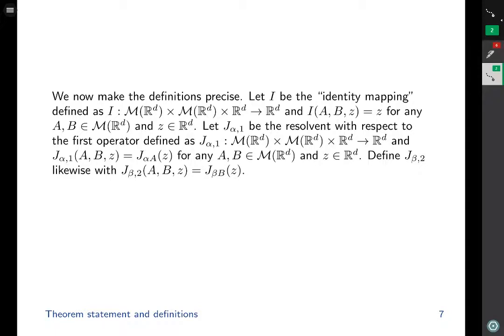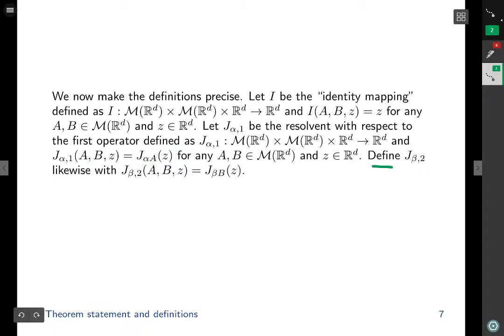So first we'll write I to be the identity mapping, but it's the identity mapping that takes in not only the input vector, but it takes in the operators A and B. So I takes in an operator, a vector, and outputs a vector, and it basically ignores the input operator and just simply outputs the input vector. Next, we write J alpha 1 to be the resolvent with respect to the first operator. So J alpha 1 takes in an operator, a vector, and outputs a vector. And the action is that you take the resolvent with respect to the first operator, A. The second operator, B, is ignored.